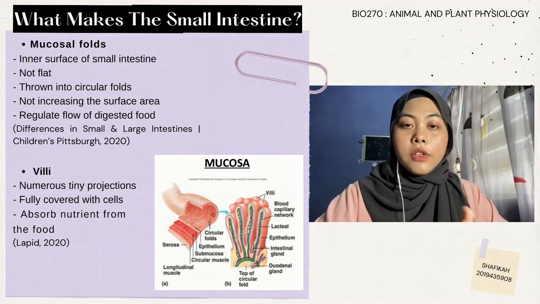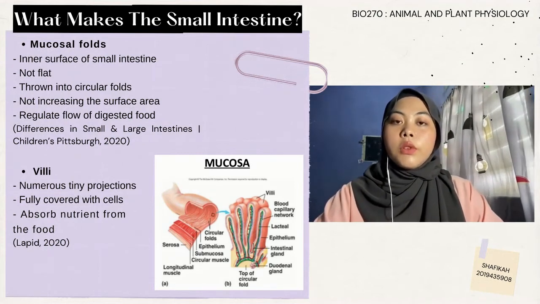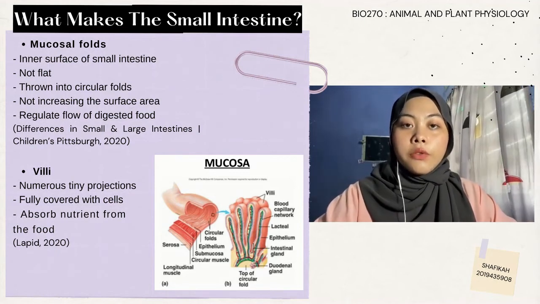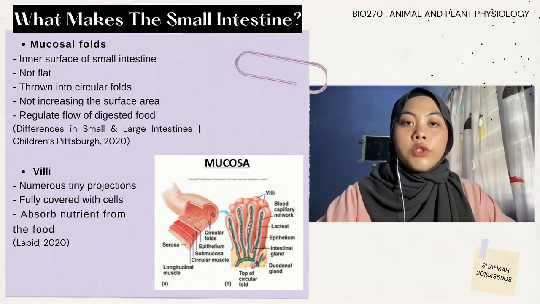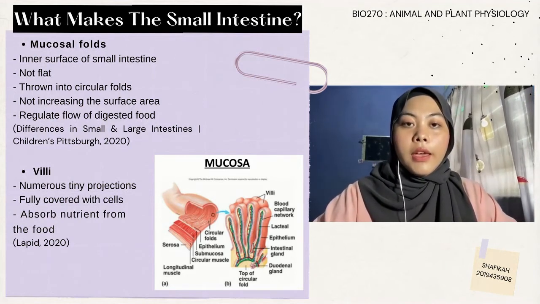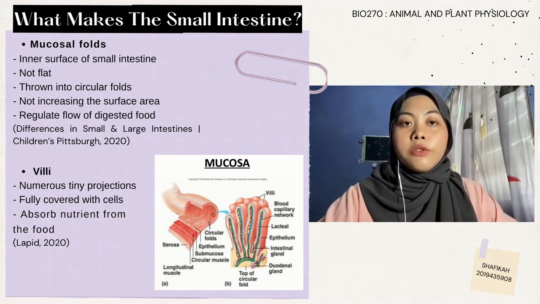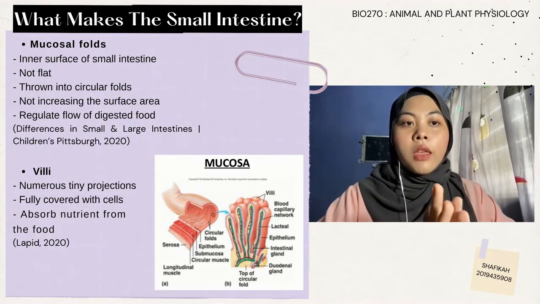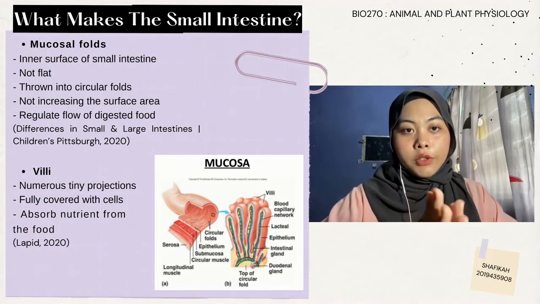Next, villi. Villi are numerous tiny projections which stick out into the space in our small intestine. Villi are fully covered with cells, which play a big role in nutrient absorption, as they help to absorb nutrients from the food that passes by, and then shuttle the nutrients into our bloodstream.